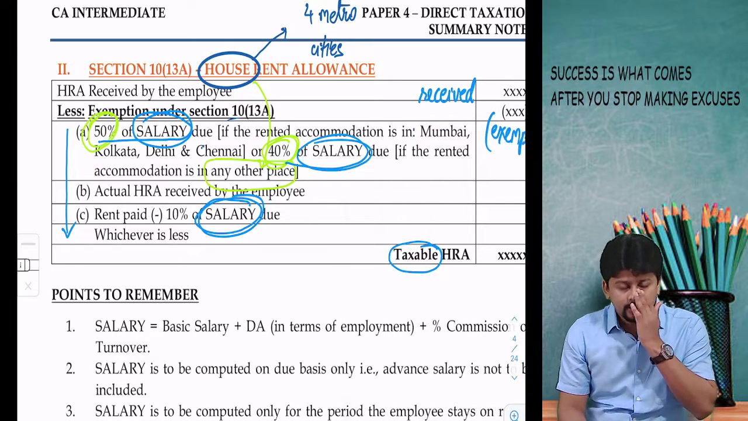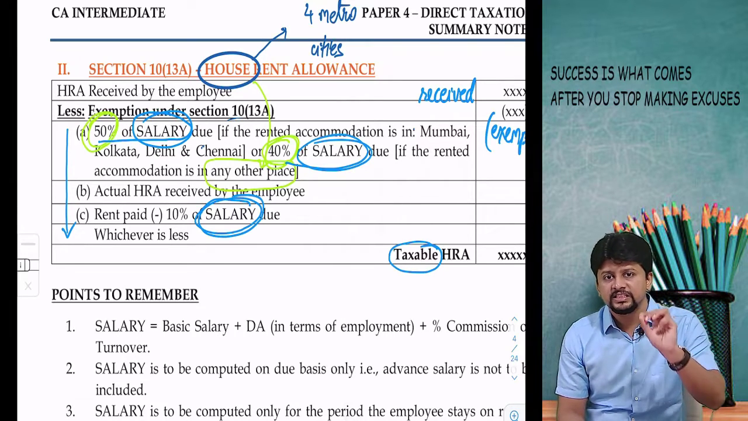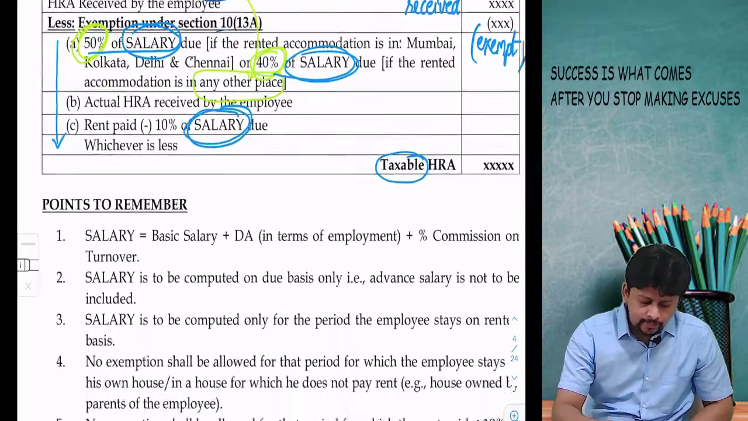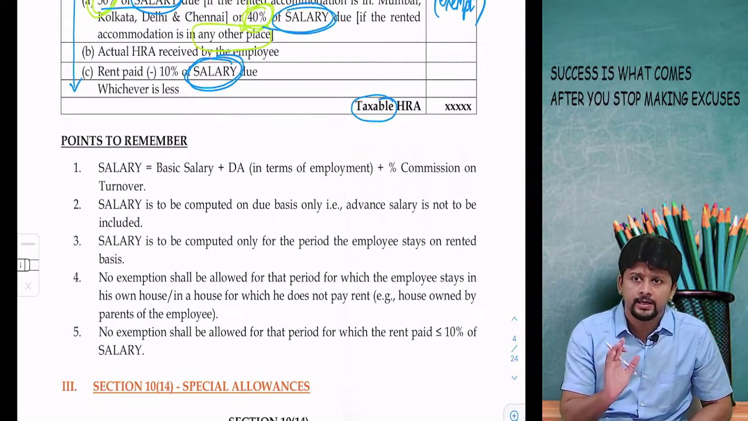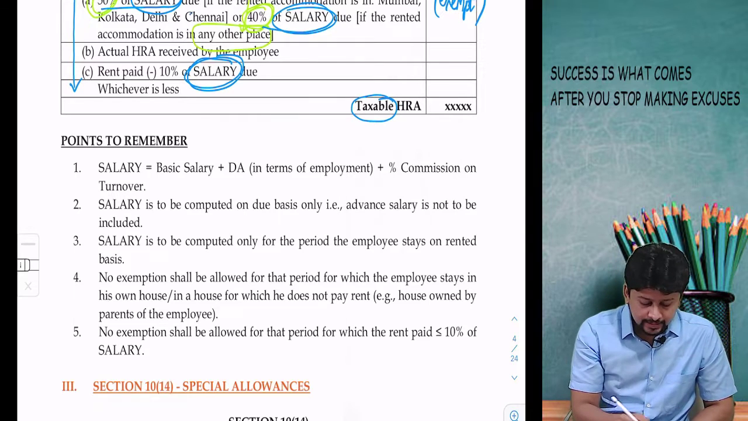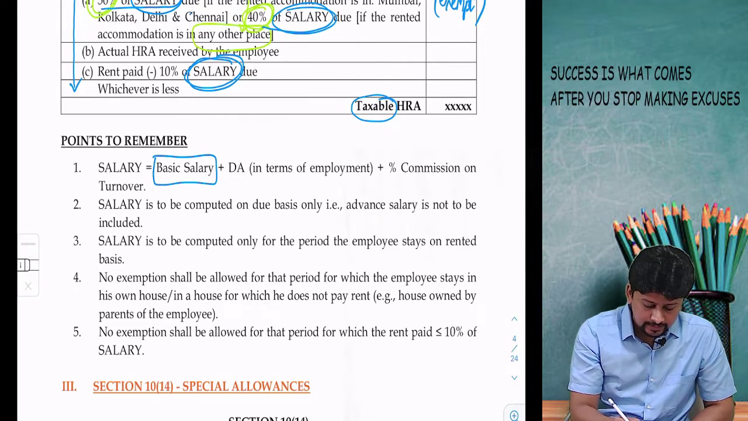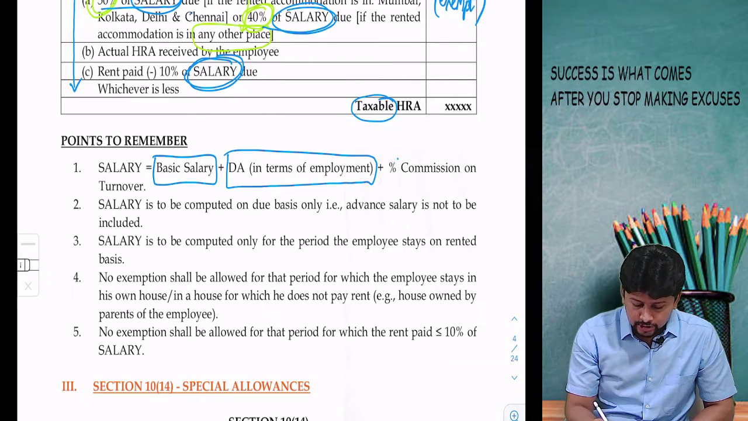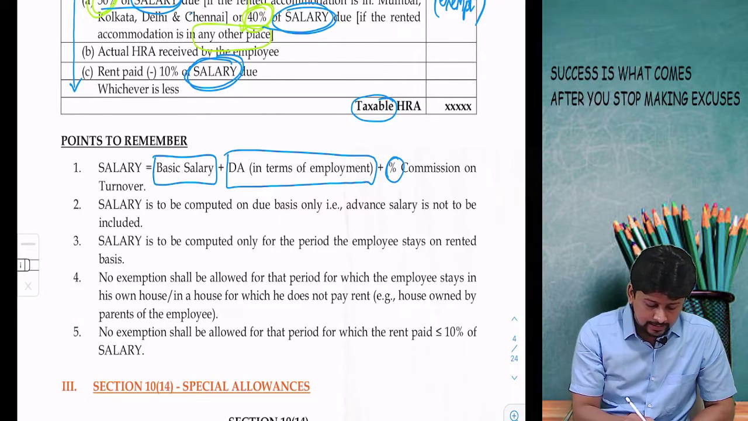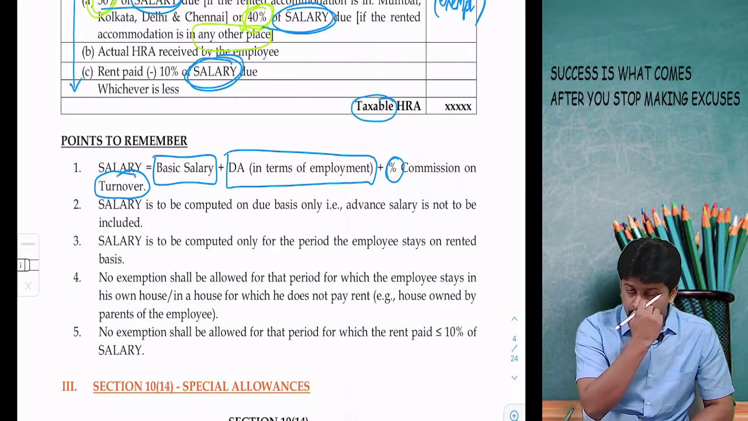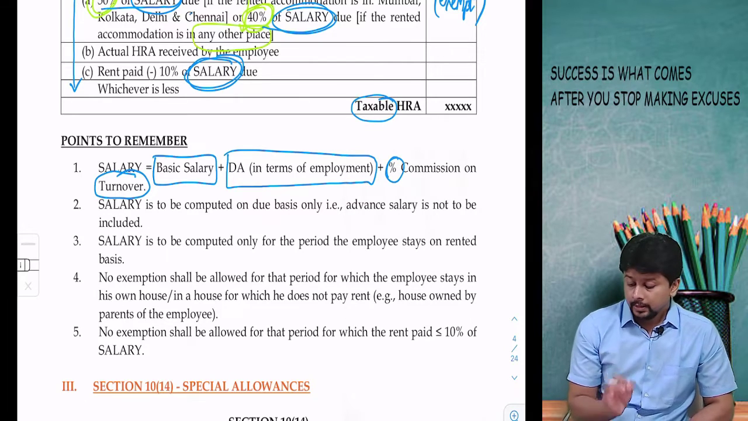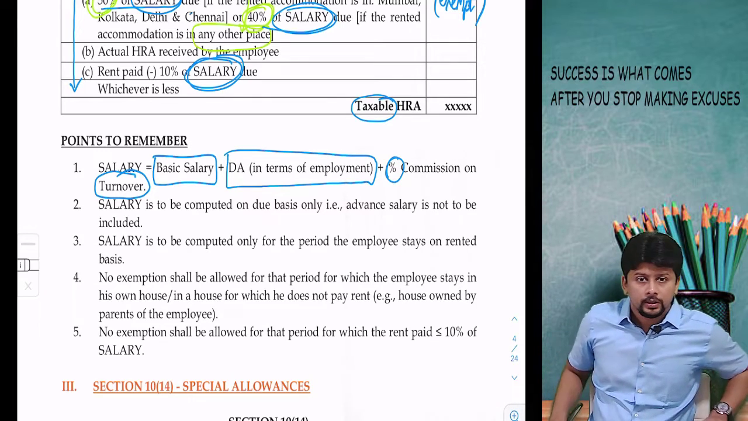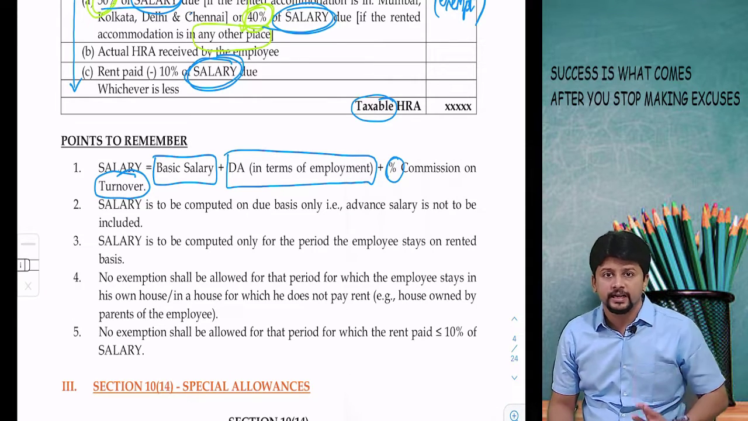The only thing to remember here is 50% of salary, 40% of salary, rent paid minus 10% of salary. In this entire chapter, you will have the word salary mentioned at multiple places. I'm pretty sure if you've studied the chapter earlier, by now you've understood this. Salary means 3 things: basic salary, dearness allowance in terms of employment, and commission only if it is as a percentage of turnover. All commissions are not covered. Only commission based on percentage of turnover is included in the meaning of the word salary.